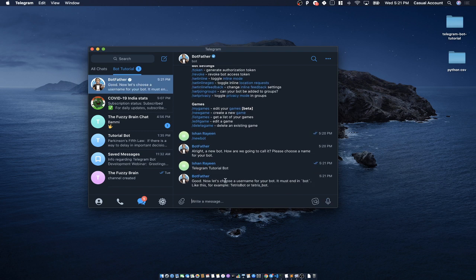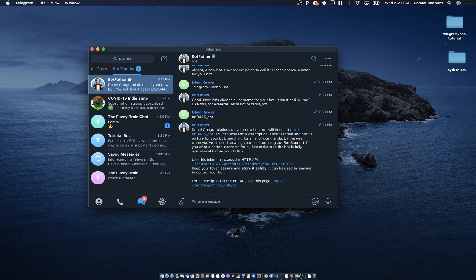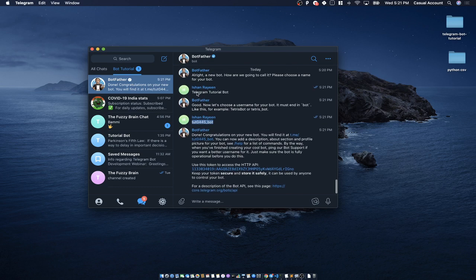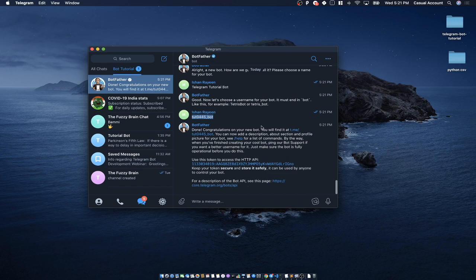Good. Now let's choose a username for your bot. It must end in bot. So this is important. Now the username which the bot will take, it should end with the word bot. So for example, let's create a tut5_bot. So this will be my bot name. Press enter. Let's see if it is available. Yeah, it's available. So a bot has been created with the name of Telegram tutorial bot, and the username is this.